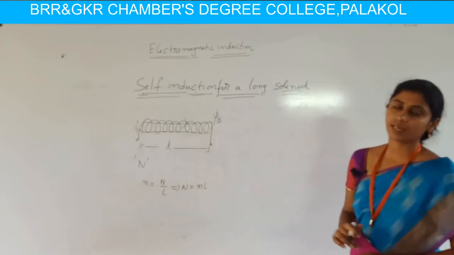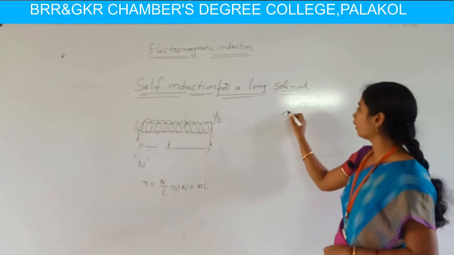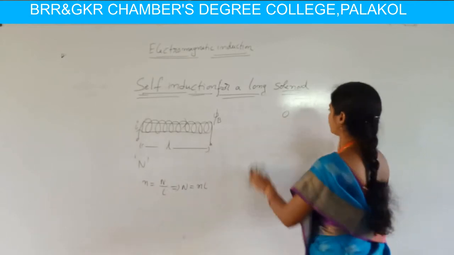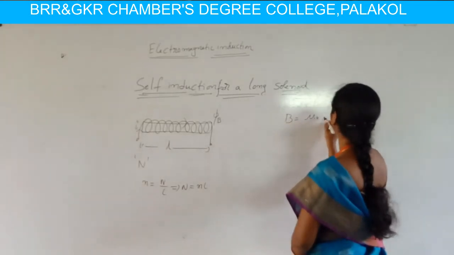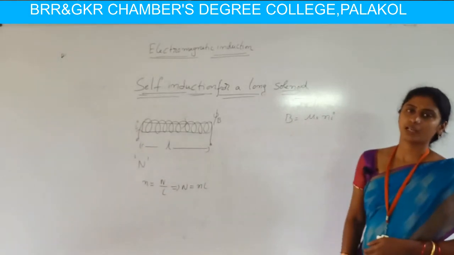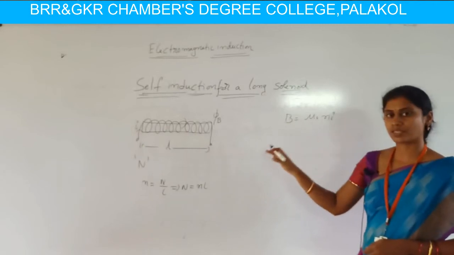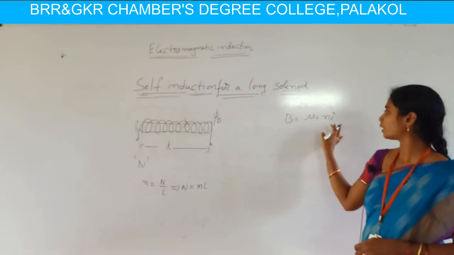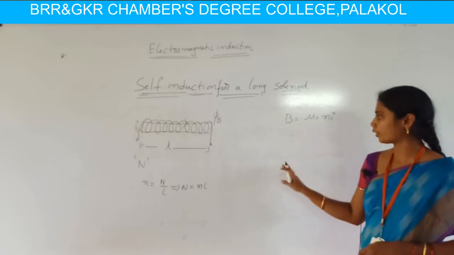We already calculated the magnetic field induction for a solenoid, which is B equal to mu naught n i. Here mu naught is the permeability of the medium, n is the number of turns per unit length, and i is the current flowing through this solenoid.